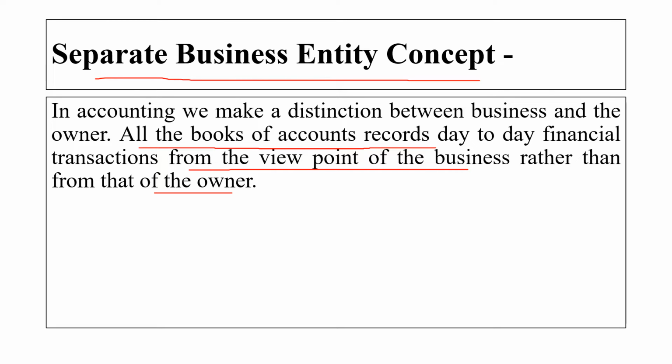For example, if I am doing a business, I am the owner, so me and my business will be considered as separate entities. Whatever I am buying for my own self will not be recorded in my business, and whatever I am buying for my business will be recorded under the business transactions. So here we are considering the business and the owner as separate entities.